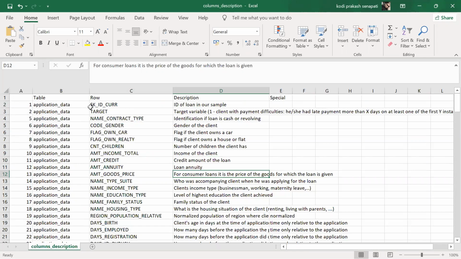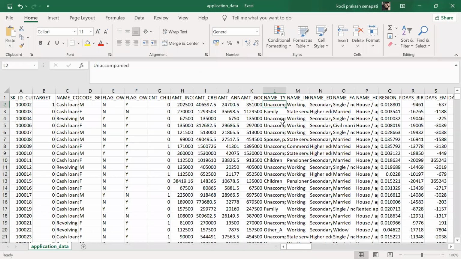Gold price: you give gold, you take an amount. Or a mortgage loan: you keep your house with the bank and the bank will pay the loan to you. Those things. Type of suite: who was accompanying the client when he applied for a loan? Maybe unaccompanied, or family. A family person as surety, we talk about, guys. Who are the sureties for this one?